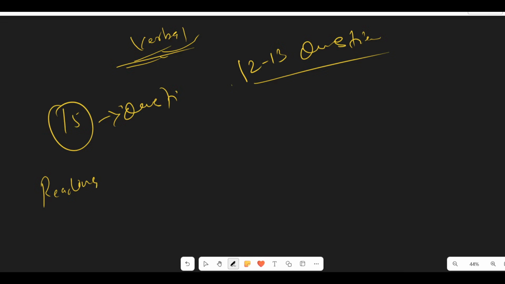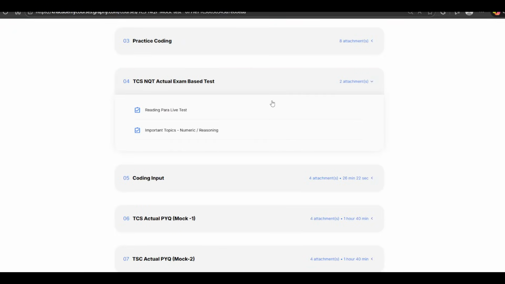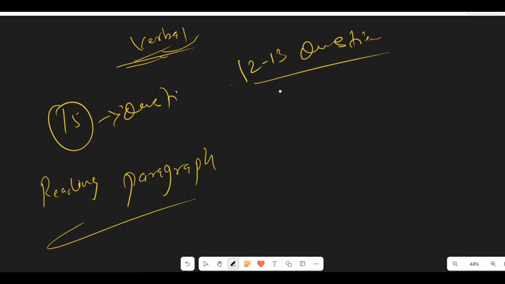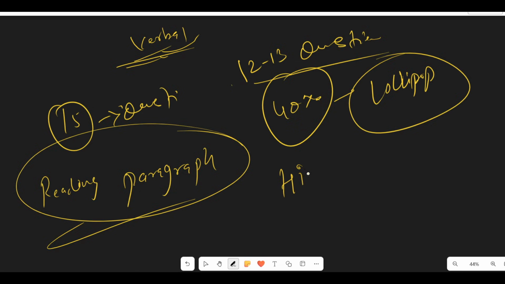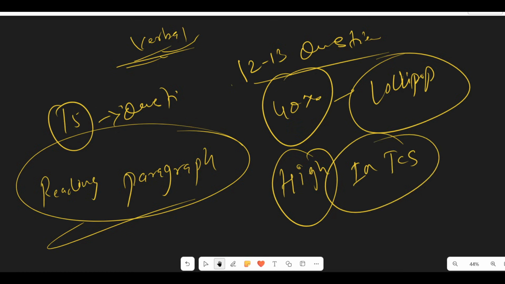We conducted a live test on reading paragraphs, and most of the students did not even score 40% in our test, because we are not providing lollipop questions. We are providing actual TCS level questions. And this would be the decider factor in the TCS exam as well, because the level of reading paragraphs is very, very high in TCS.